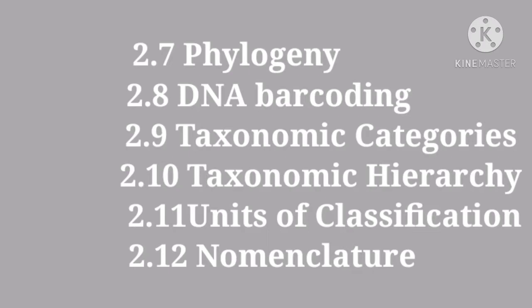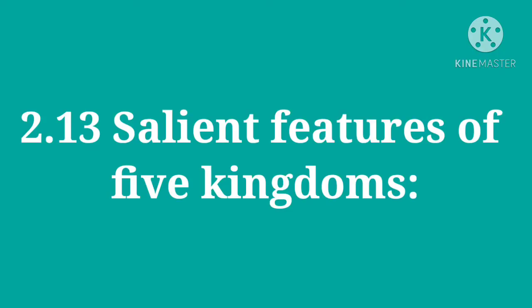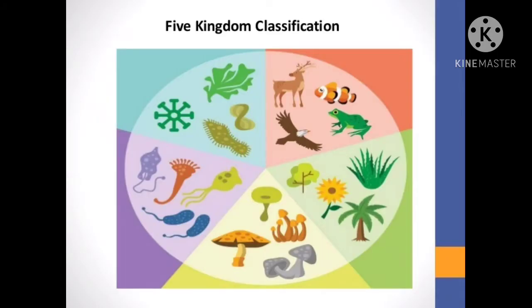Okay, so this is your reduced syllabus. From 2.1 to 2.12 everything is coming under your reduced syllabus. So this is your omitted part. You are not supposed to prepare this part. And the only one part that you are going to study from this chapter is the beat 2.13. Okay, so that 2.13 beat only you will be studying, and that beat is the salient features of 5 kingdoms. So the salient features of 5 kingdoms only we will study in this chapter.